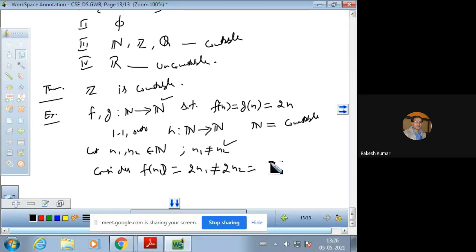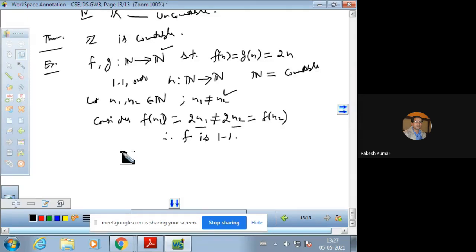So that is f of n2, and this shows that if two elements are distinct and their images are also distinct, then it proves that f is 1-1. This is actually the definition of a 1-1 property. So if f is 1-1, similarly we can prove that g is 1-1.